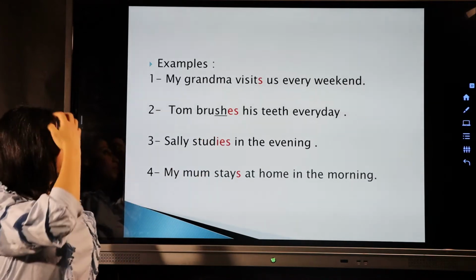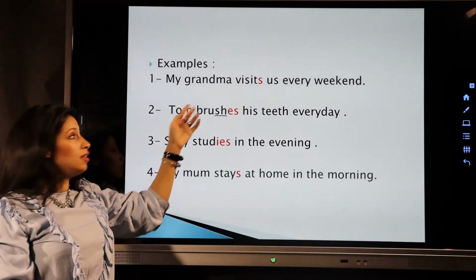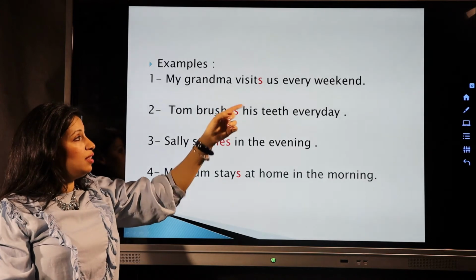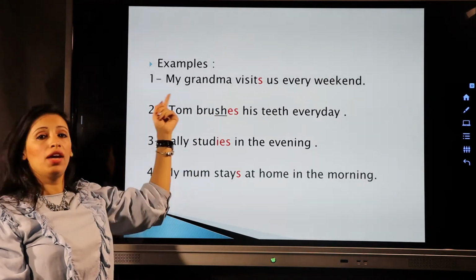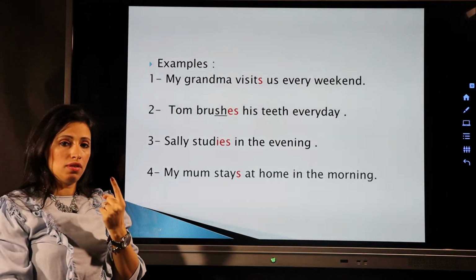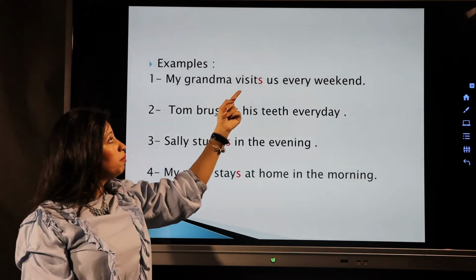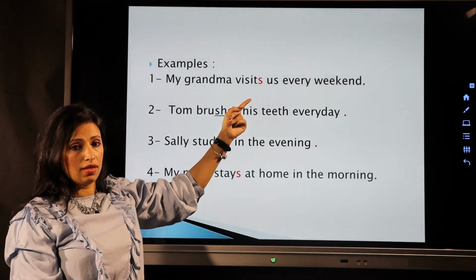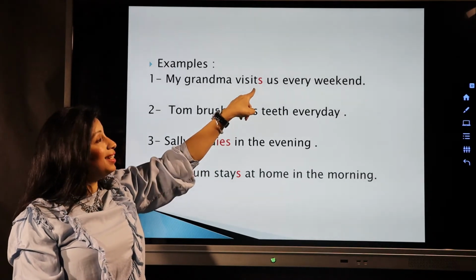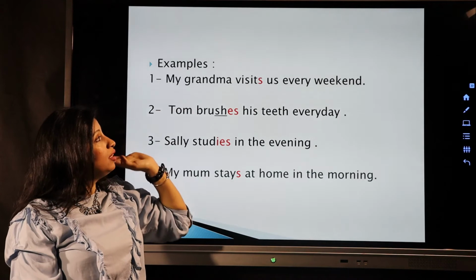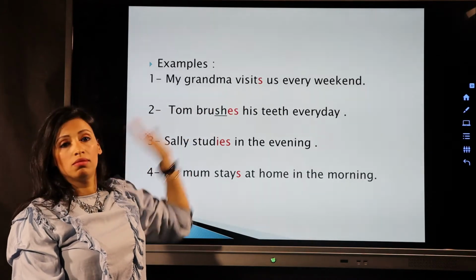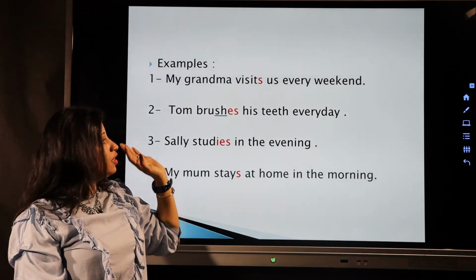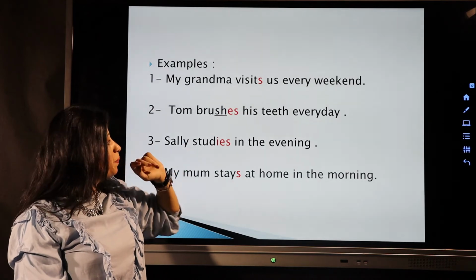Let's see some examples. My grandma visits us every weekend. Now here my grandma is only one person. So after my grandma, I have to add something to the verb in the present simple tense. Okay, so I added S because this is a normal verb. There is nothing irregular in this verb, so I'm gonna put S. Now here,